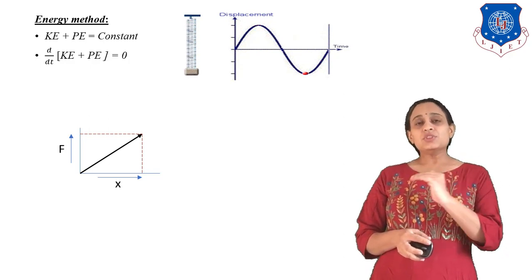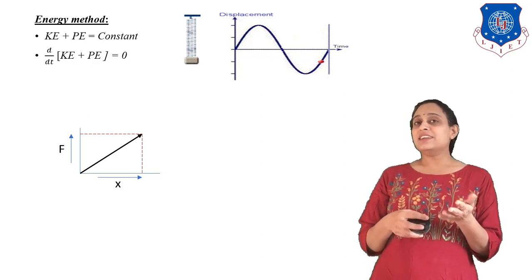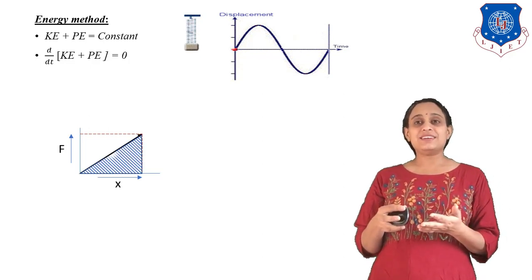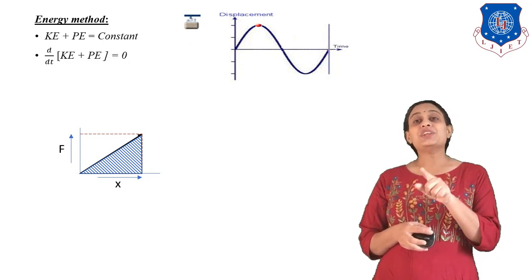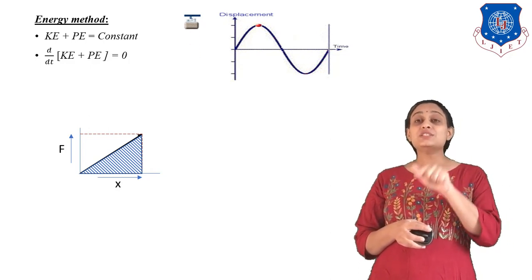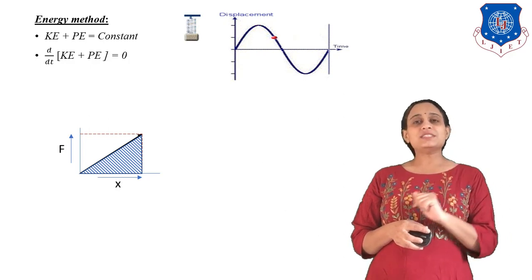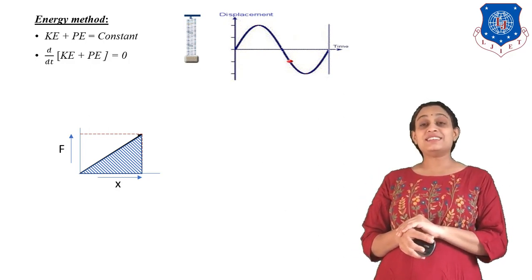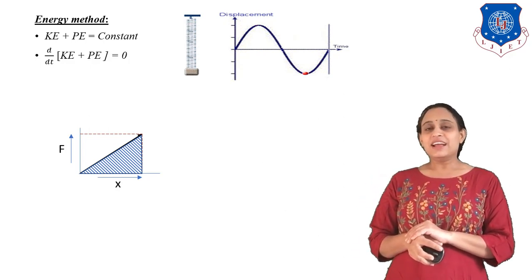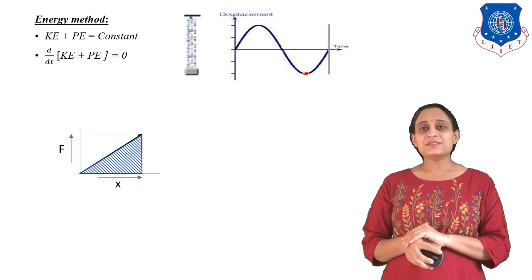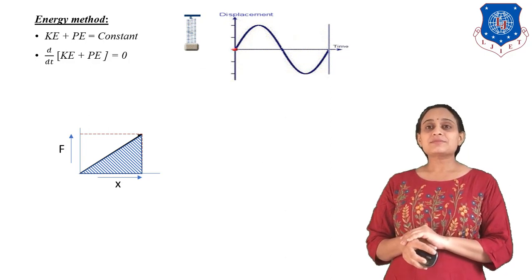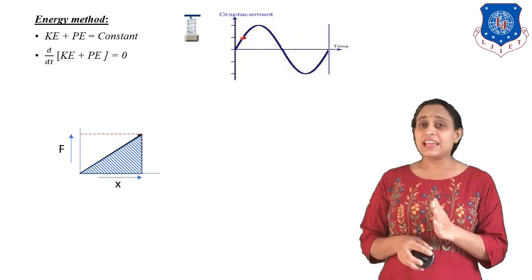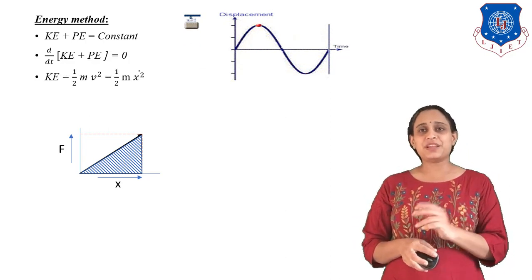As we have already studied, the area under the curve represents the energy. And what is this energy? This is the potential energy. This energy is stored in a spring. So what is the potential energy? What is the area under the graph? It is a triangle. And what is the area of a triangle? Half of F into x. And what is F? We can write it is kx because it is a spring force.